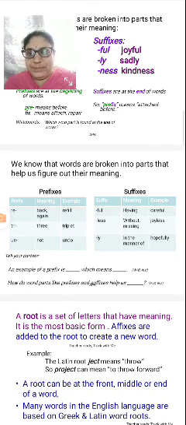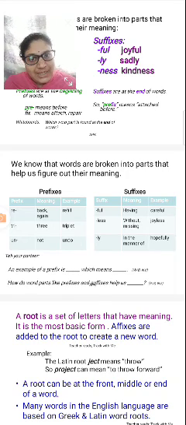See here, the prefix re means back or again, and the example is refill. The prefix tri, T-R-I, means three, and the example is triplet. The prefix un means not, and the example is undo.